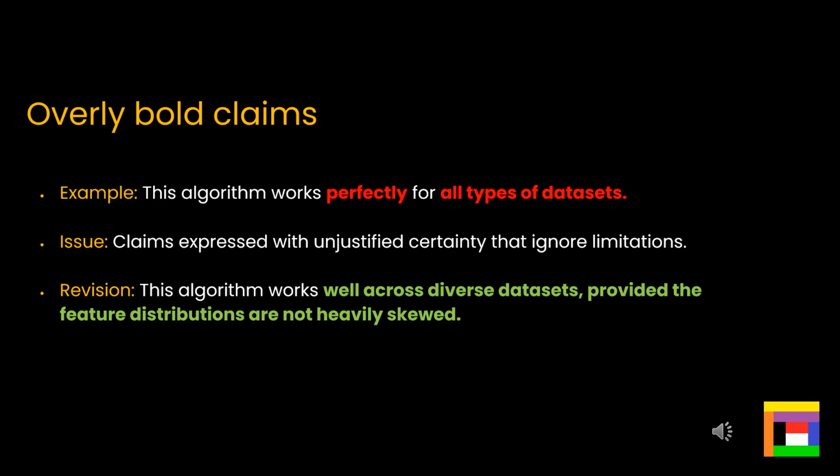We can revise it quite easily. We simply change perfectly for something of a lower number, and we replace all by adding some limitations. Here we can see the new version. This algorithm works well across diverse data sets, providing the feature distributions are not heavily skewed. So we've introduced a specific limitation.